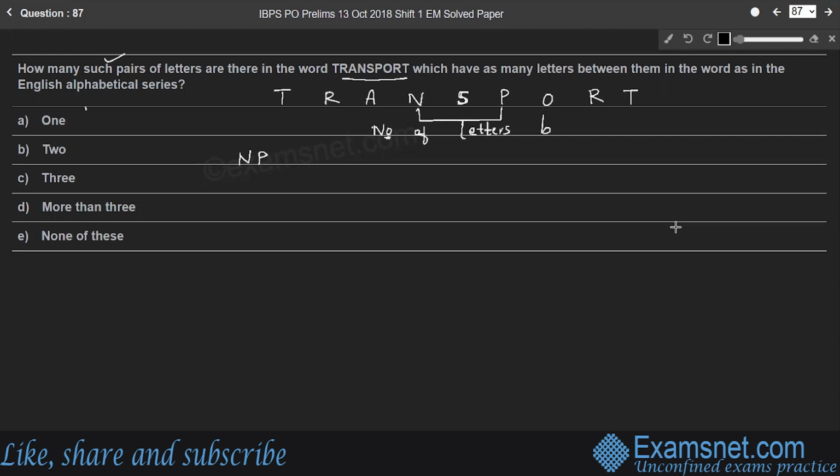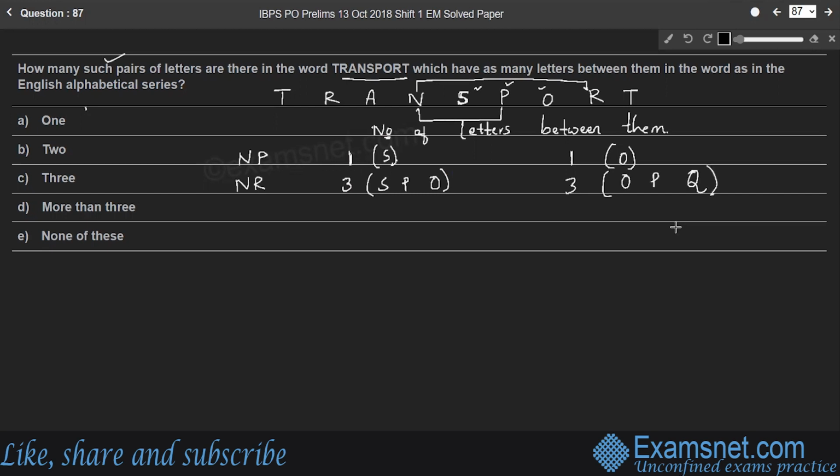One more pair is N and R. There are three letters between them, S, P, and O. In the alphabetical series, between N and R, M, N, O, P, Q, the three letters are O, P, Q. Therefore, the condition is satisfied.